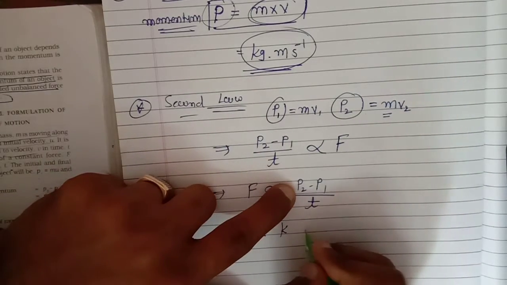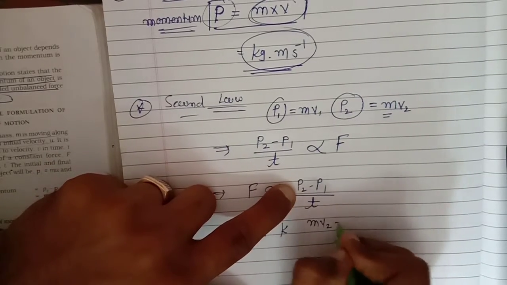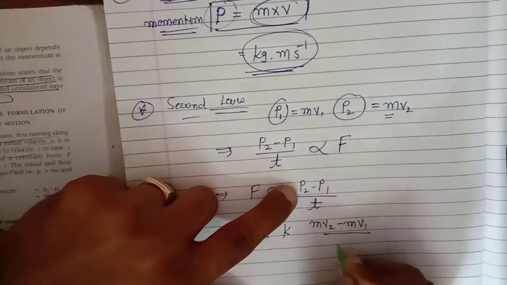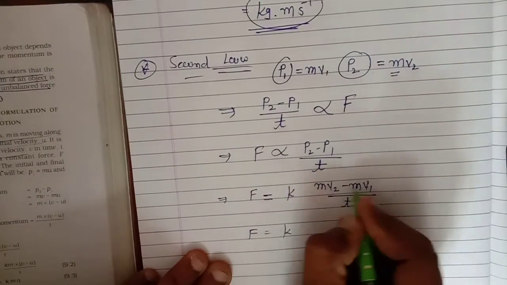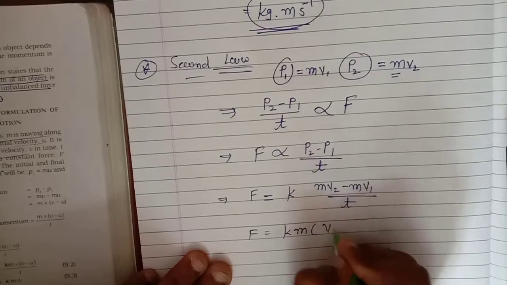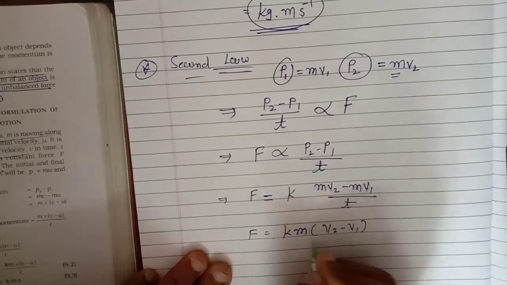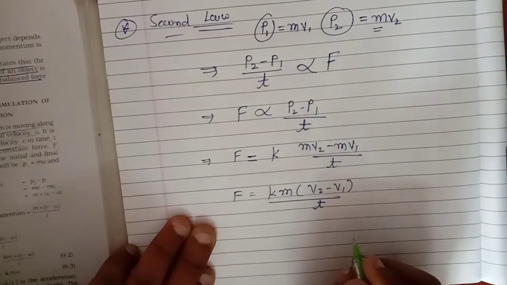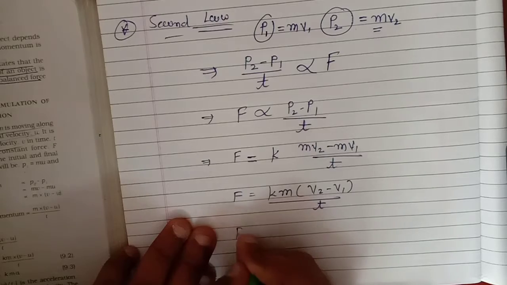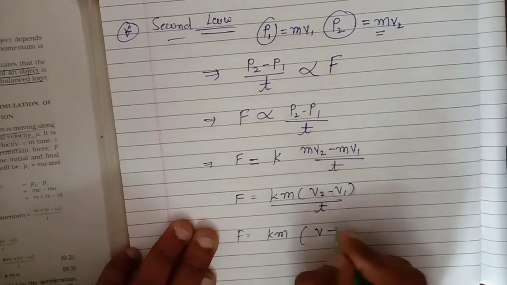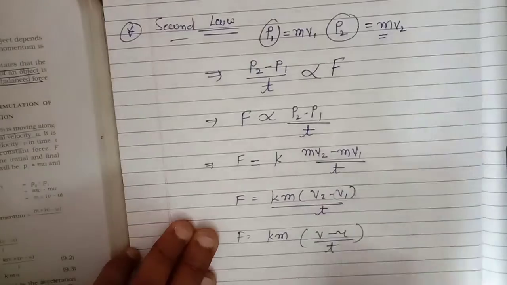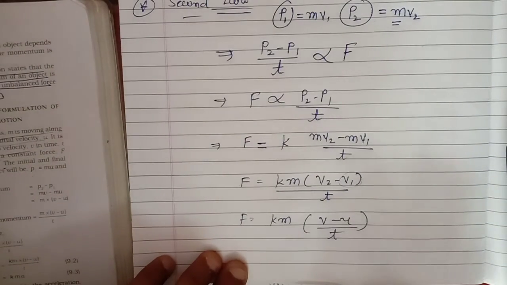So I write here P2 minus P1: mv2 minus mv1 upon T. I write F is equals to K times that. From this, m common, v2 minus v1 upon T. Here you know that your final velocity is v and initial velocity is what? U. So it becomes v minus u upon T.